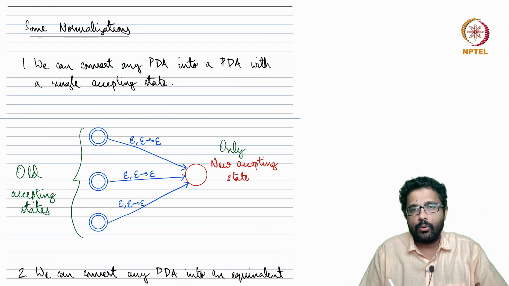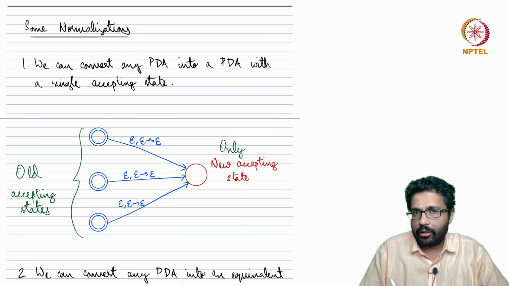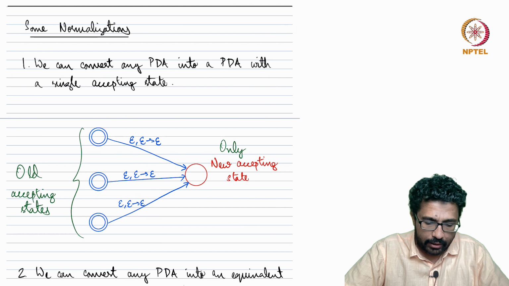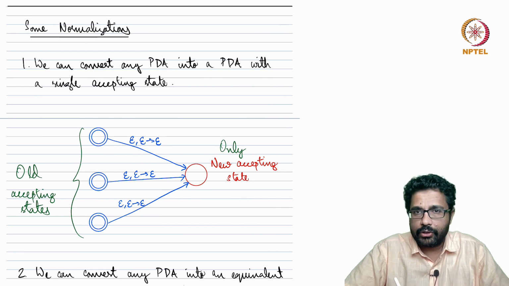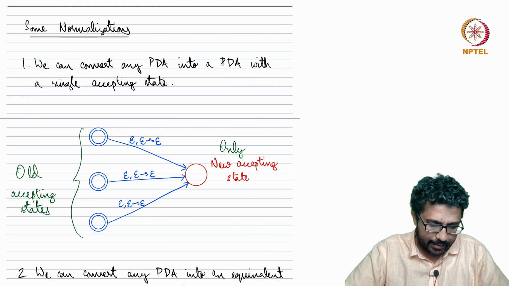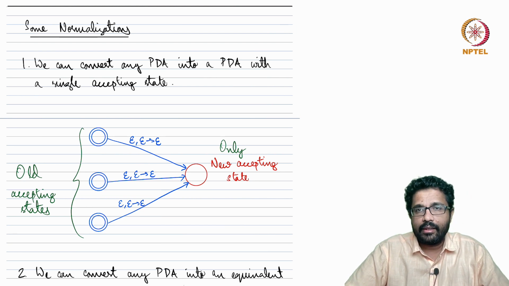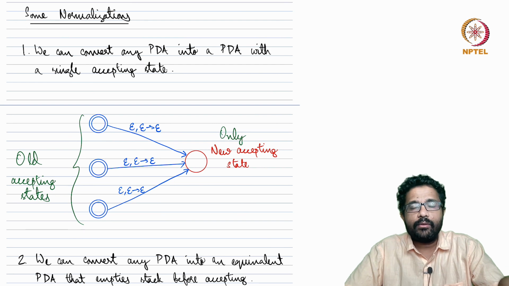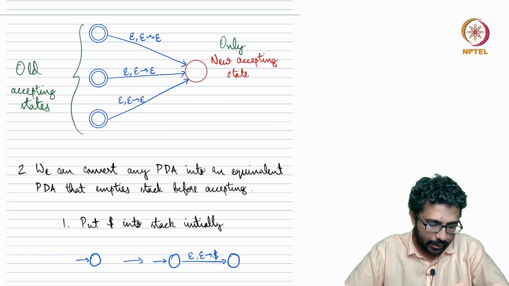The other ones, the blue ones, are made into normal non-accepting states. So whatever string leads to any of the blue states can take an epsilon transition and go to the new accepting state. Hence the new PDA with this modification has only one accepting state. So this is fact number one: given any PDA, we can convert it into a PDA which has a single accepting state.